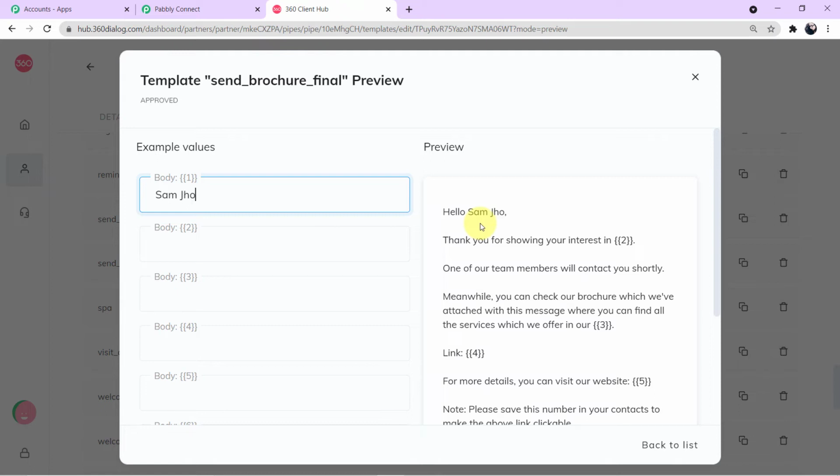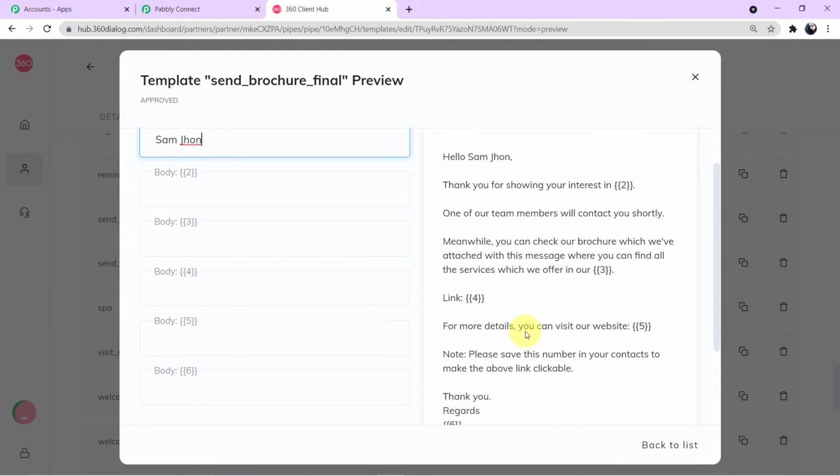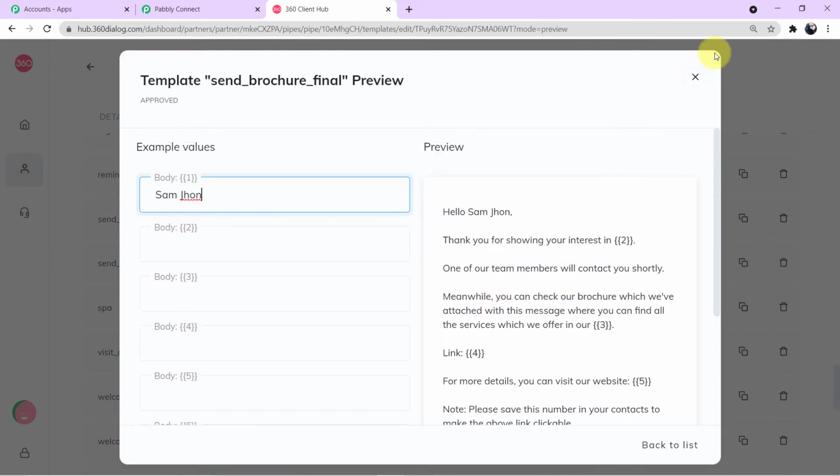And you can see as soon as I have entered the name here in body field 1, the number has changed to its original value. Now same goes with body field 2, 3, 4, 5, 6. Guys, whenever you create your template, you can keep the variables according to your wish. It's not necessary to keep any number of variables. Okay. Now let me show you how you can create your template.